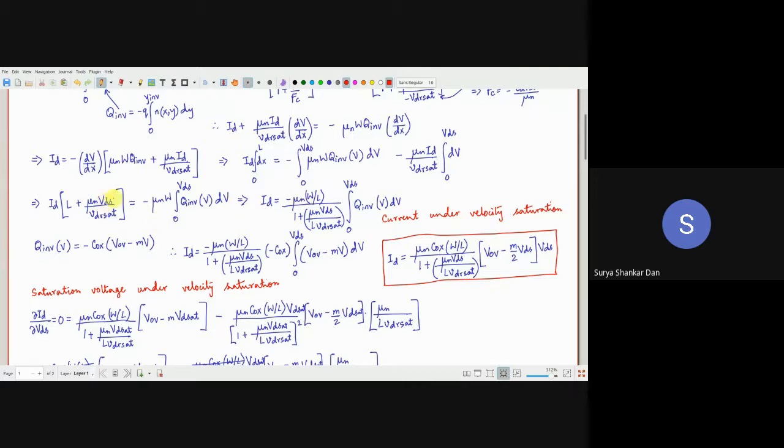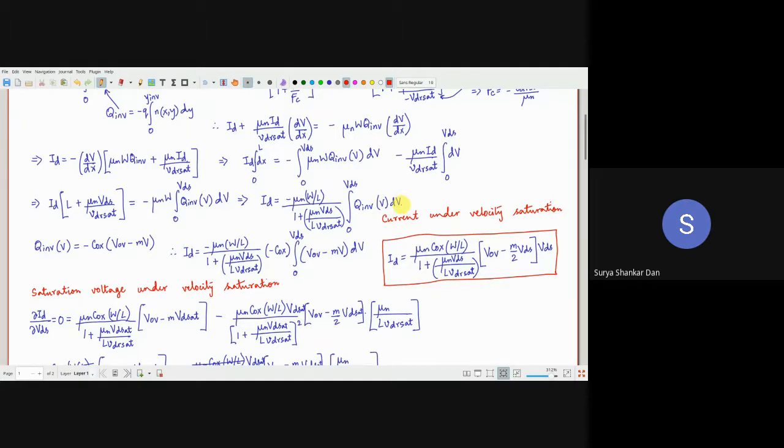Now notice this entire third bracket is independent of capital V, so I shall bring it to the denominator. I_D is equal to minus mu_n W by L, I have taken this L out, so that becomes mu_n V_DS by L v_dr,sat, and the integral from 0 to V_DS of Q_inversion dV.